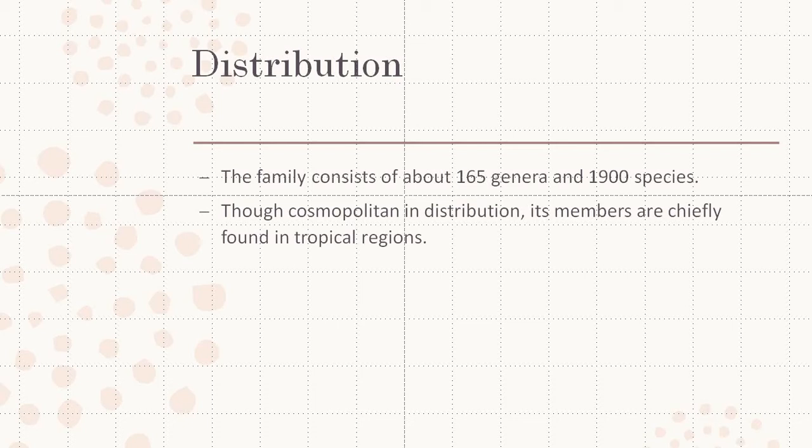Members of this family are cosmopolitan in distribution, and mainly they are located through the tropical regions. The family consists of about 165 genera and 1900 species.